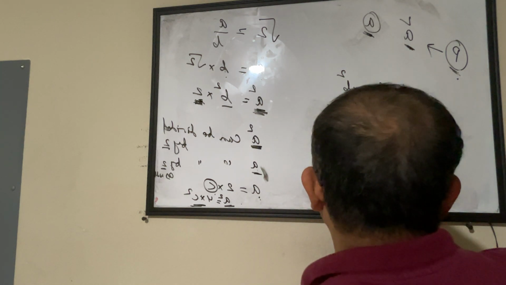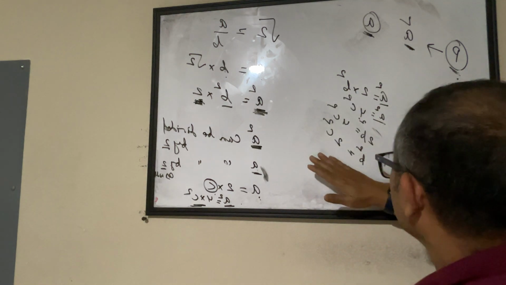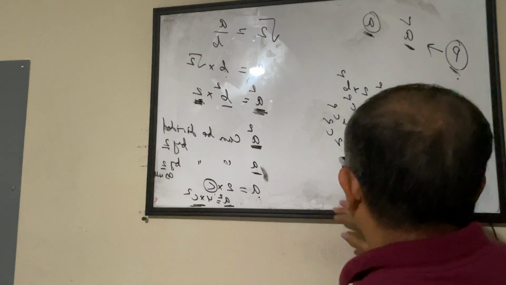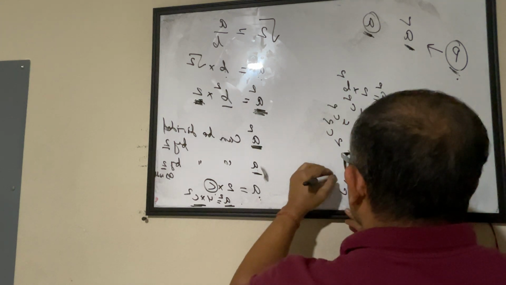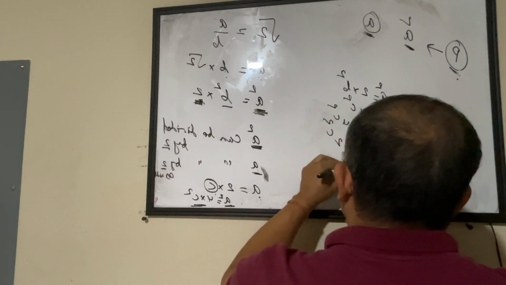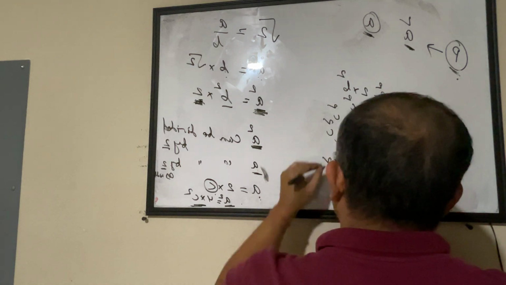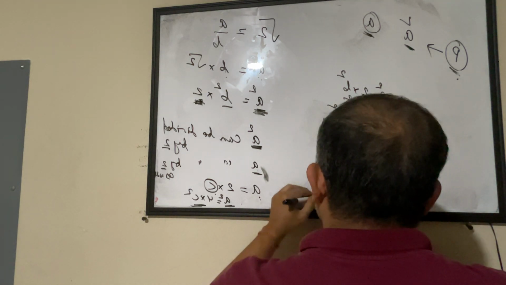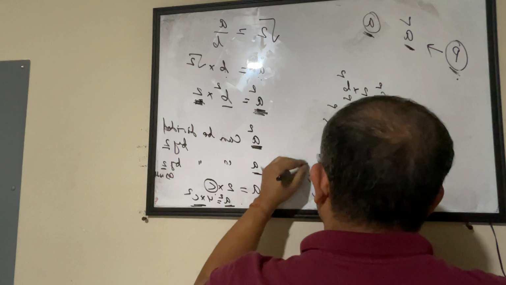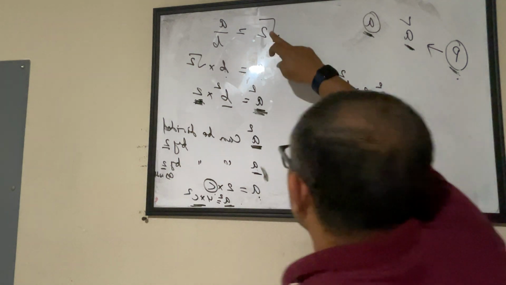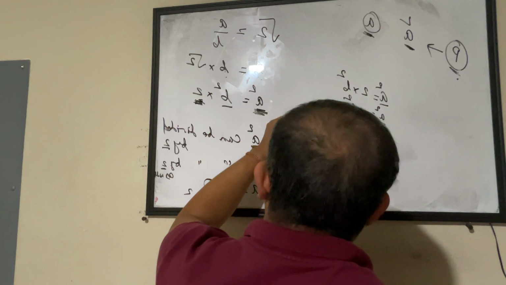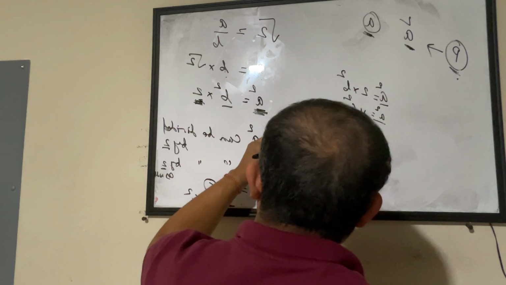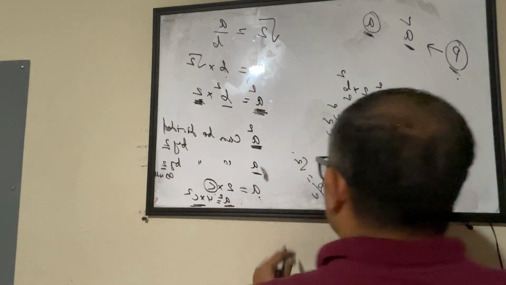So from this, b square by c square equals 2. So b by c equals 2. And from here we see, okay, yeah, I got it.